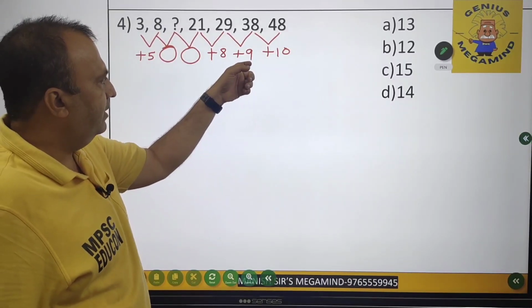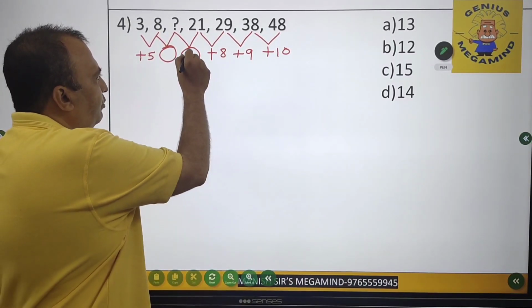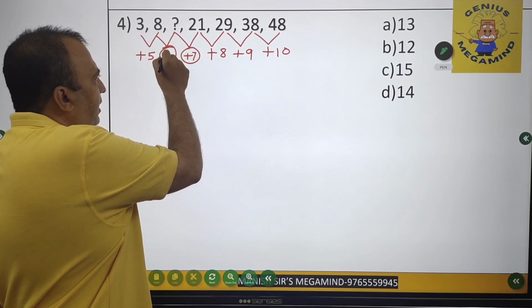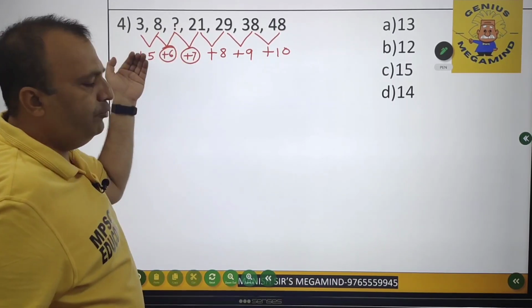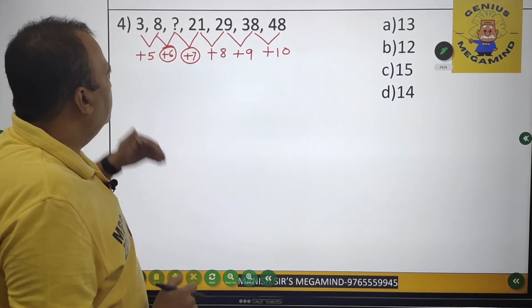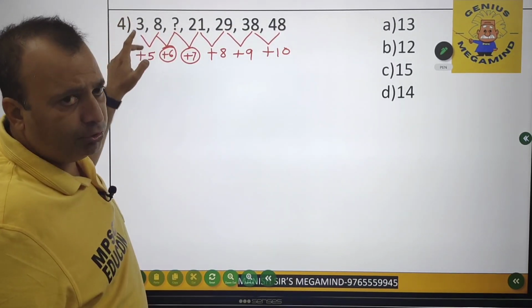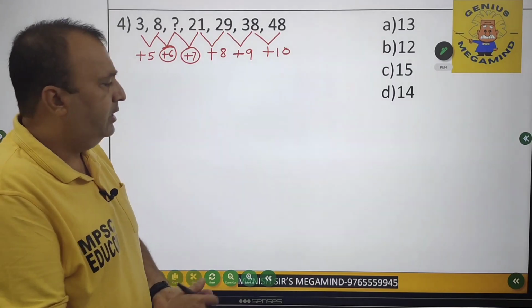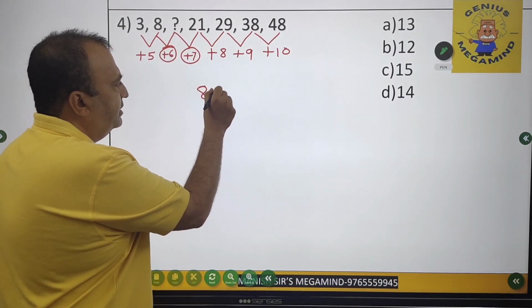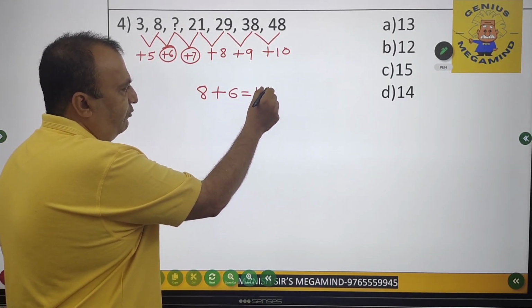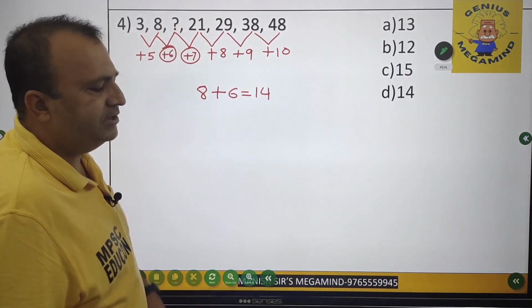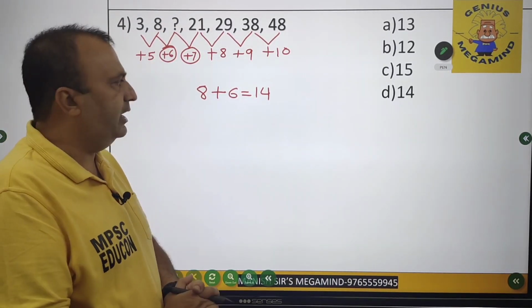Now please check out the difference. Plus 10, plus 9, plus 8. It has to be what? Plus 7. It has to be what? Plus 6. And obviously there's plus 5 over here. But the series is increasing from the left hand side to the right hand side. So 3 plus 5 comes out to be 8. And then 8 plus 6 will be what, my friends? 14. So the number at the place of the question mark has to be 14 as such.